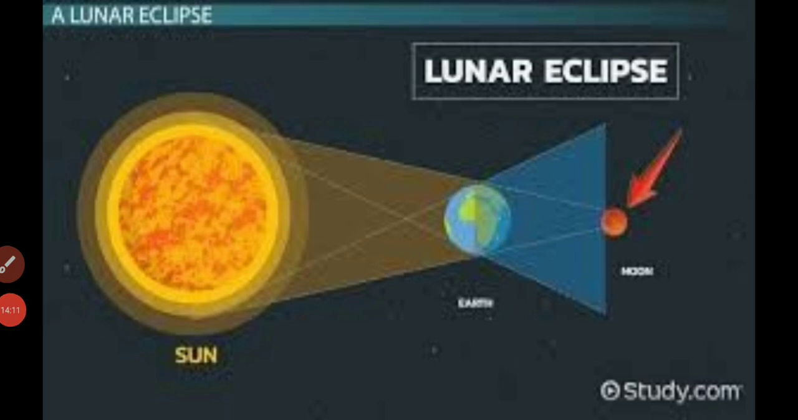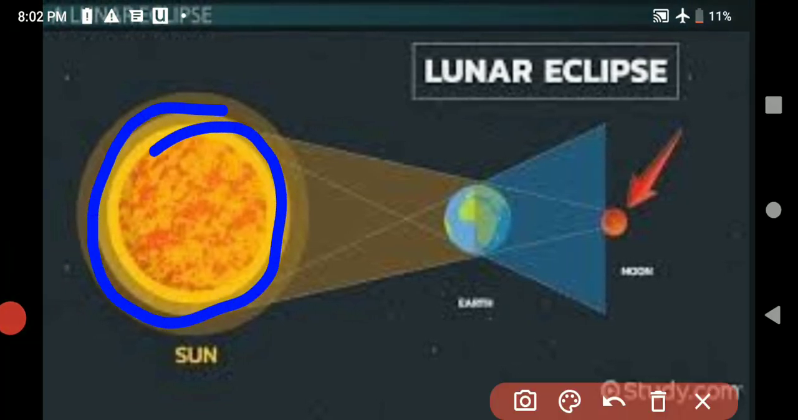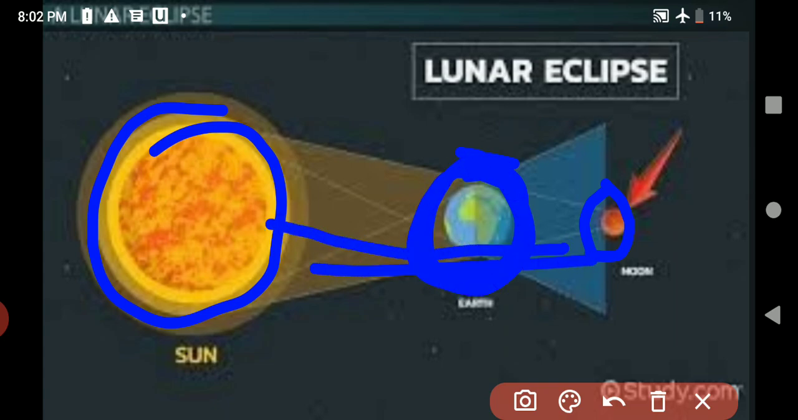In the lunar eclipse, sun is here. See, sun, moon, earth. Between the sun and the moon, which one comes in the lunar eclipse? Earth comes. Moon gets the light from the sun. Earth blocks the sunlight. Earth blocks the sunlight falling on the moon by coming in between the sun and the moon.